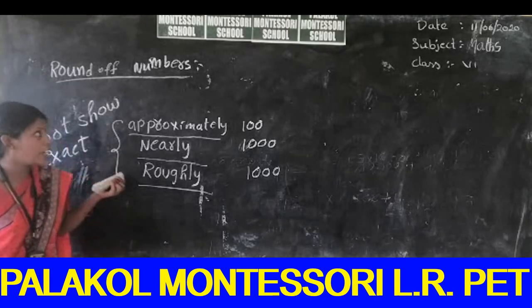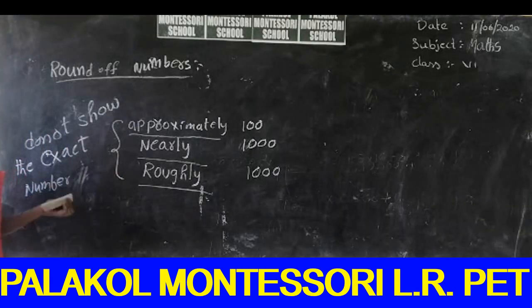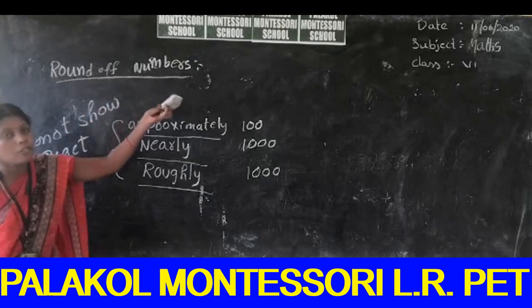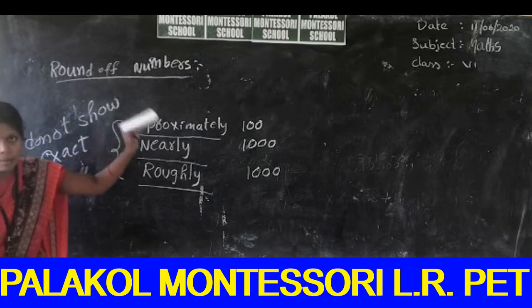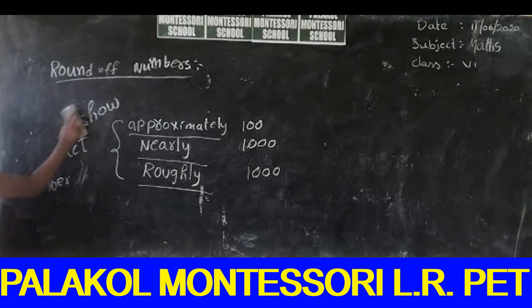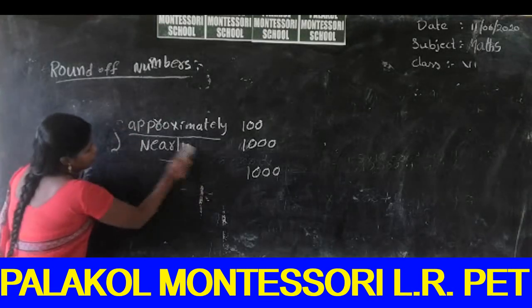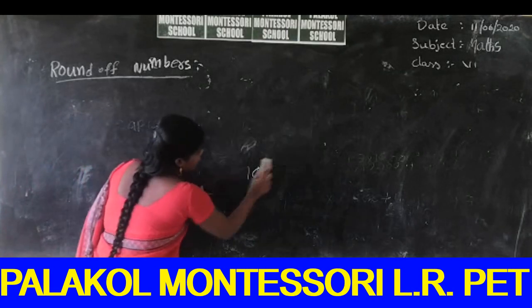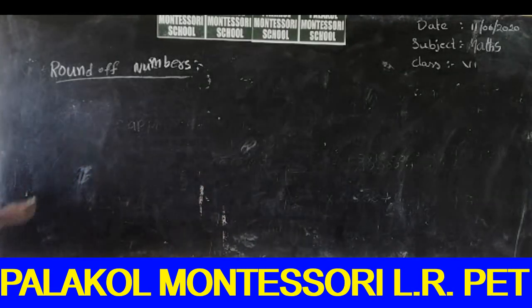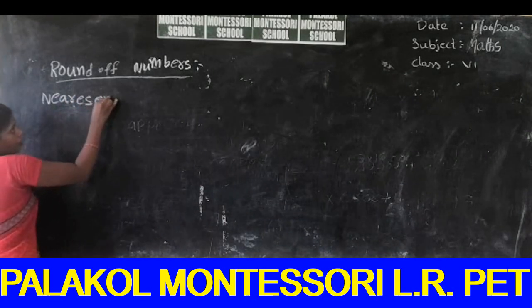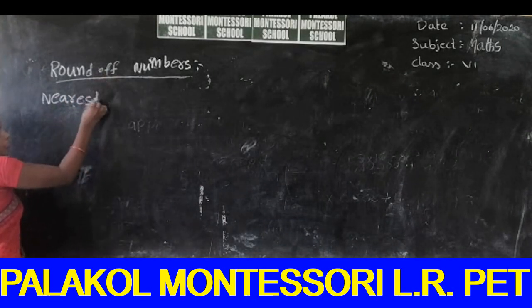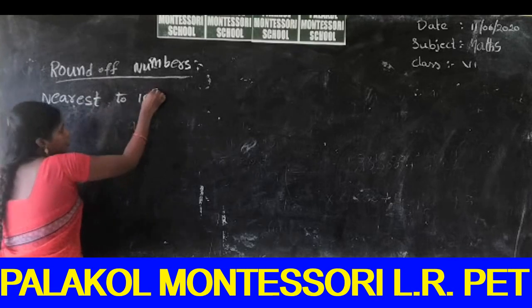So we can easily find out the rounding of numbers. Rounding of numbers is done to the nearest tens.